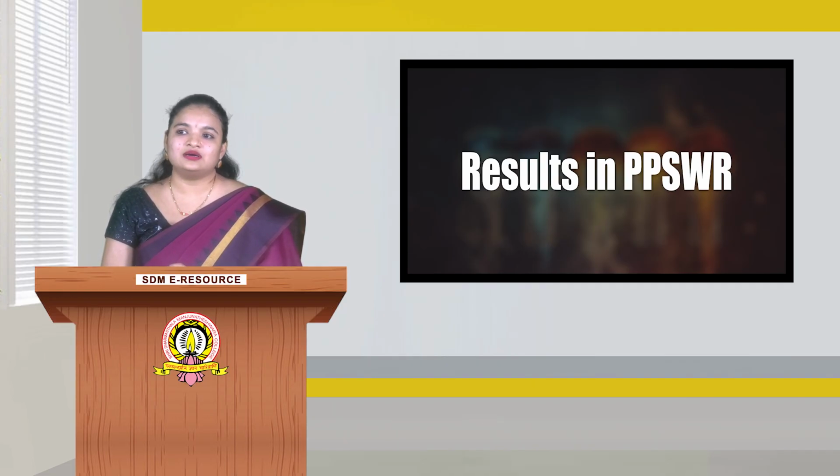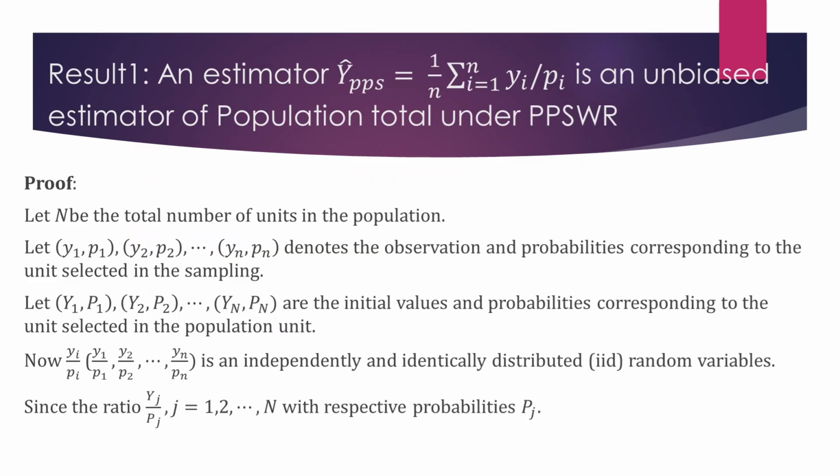So now we'll discuss some of the results in PPSWR. Result 1: the estimator y hat PPS, which equals 1 by n summation i runs from 1 to small n, yi by pi, is an unbiased estimator of population total under PPSWR. We need to show that the expression y hat PPS is an unbiased estimator of population total under PPSWR.